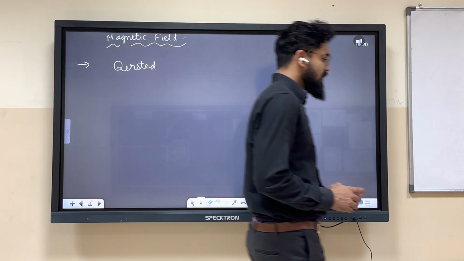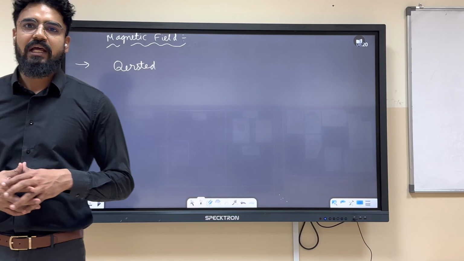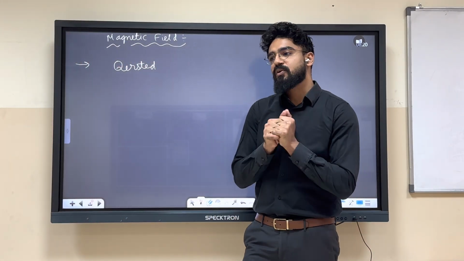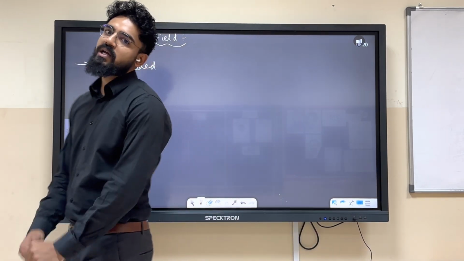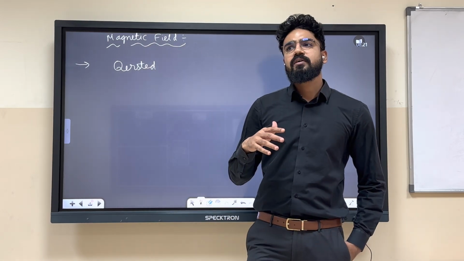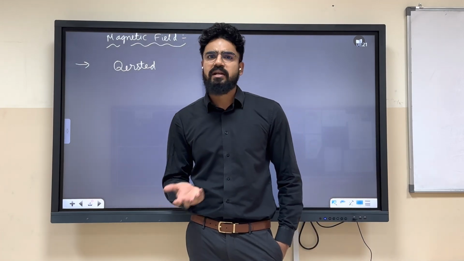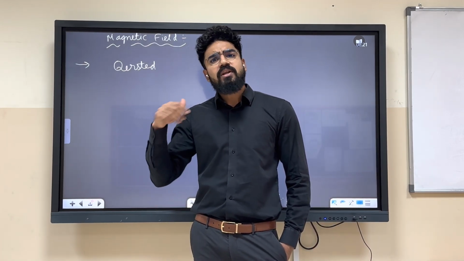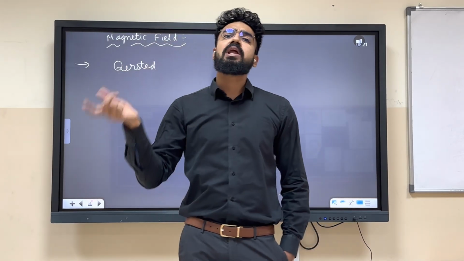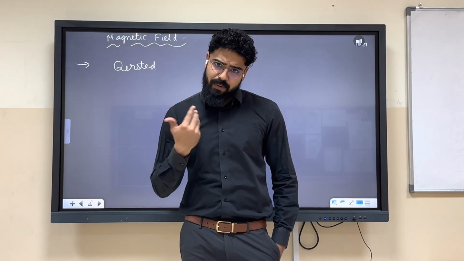Now, you already know the basics of this chapter from grade 10, right? What was the name of the chapter in grade 10? Magnetic effect of current. Very good. Over there, we learned that whenever current was flowing in a wire, it used to act as a magnet. Let us recall a few basics one more time. When we reverse the direction of the current, the polarity gets reversed. How can you increase the magnetic field strength?